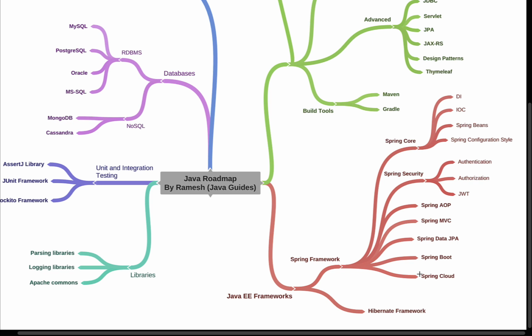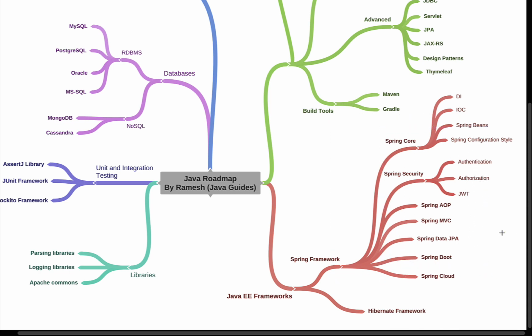So as a beginner, you can just focus on developing Spring based applications using these modules. Don't focus on Spring Cloud. Once you are familiar with developing Spring based applications, then based on the requirement, you can go ahead and learn Spring Cloud to develop microservices.